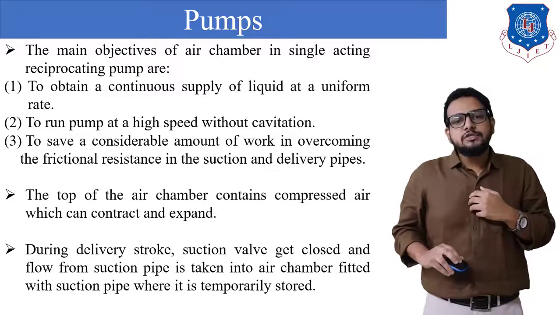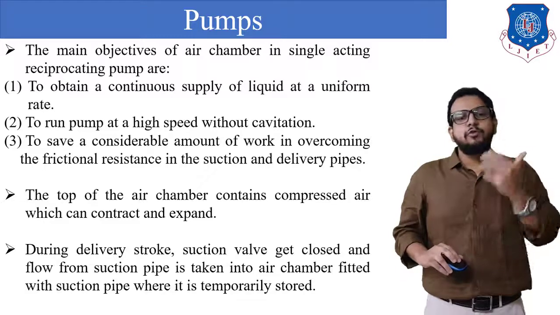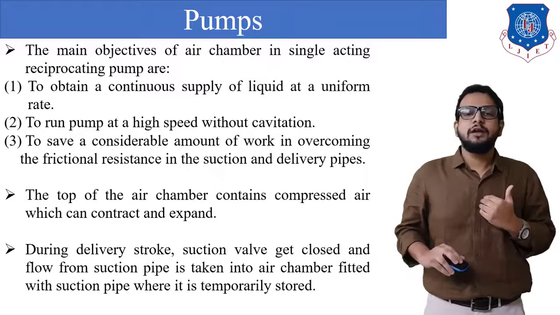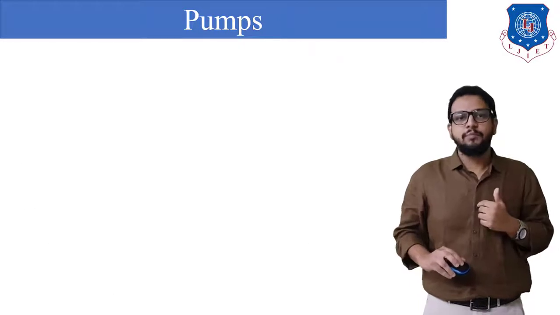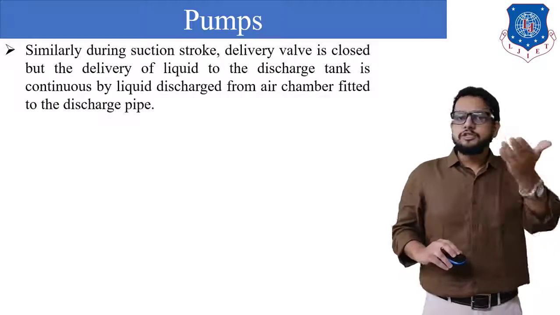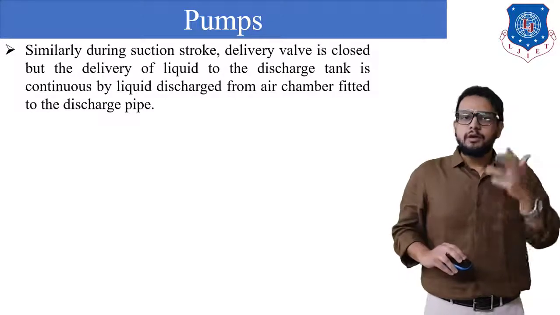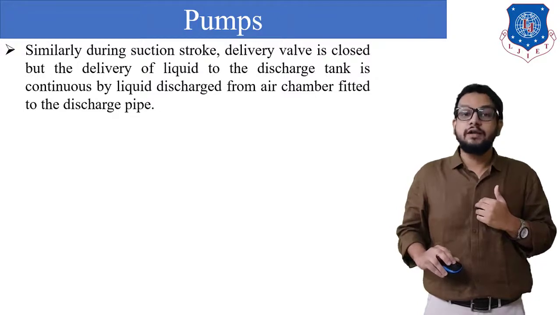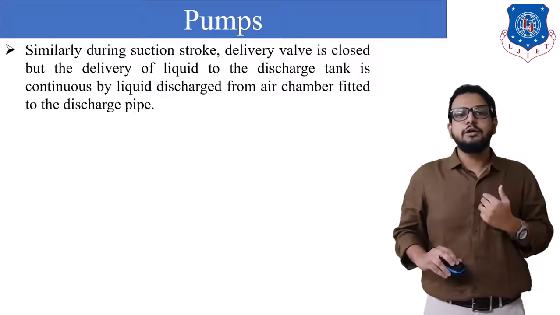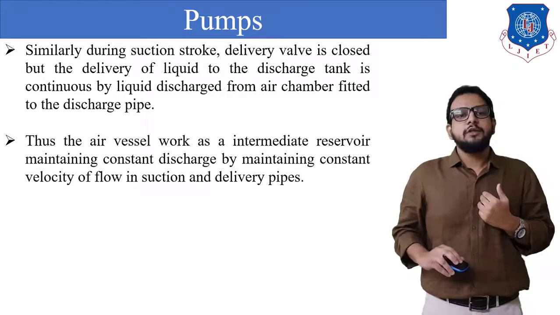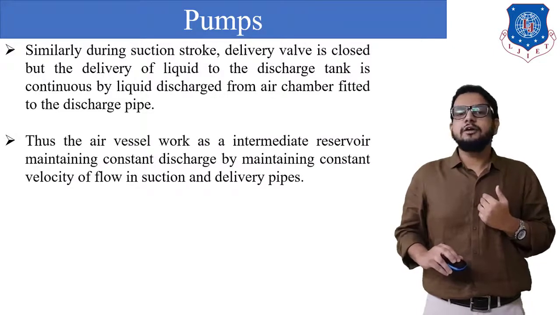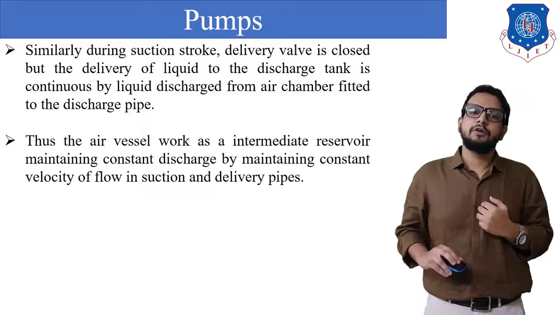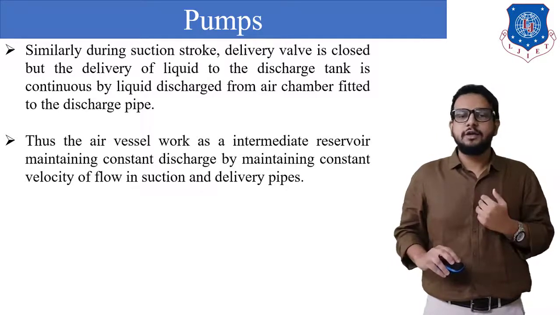During a delivery stroke, the suction valve gets closed and flow from the suction pipe is taken into the air chamber fitted to the suction pipe, where it is temporarily stored. Similarly, during the suction stroke, the delivery valve is closed, but delivery of liquid to the discharge tank is continuous by means of liquid discharge from the air chamber fitted to the delivery pipe. Thus we can say the air vessel works as an intermediate reservoir, maintaining constant discharge by maintaining constant velocity of flow in the suction and delivery pipe.